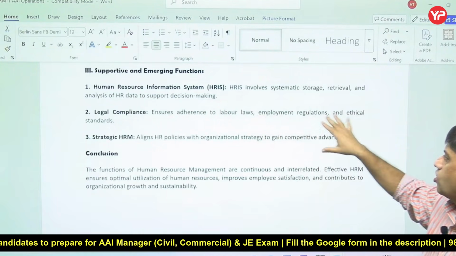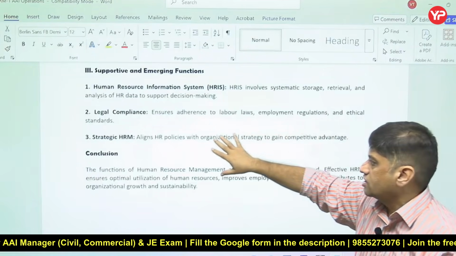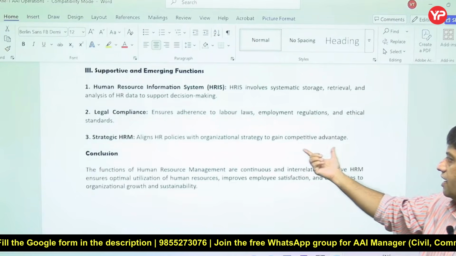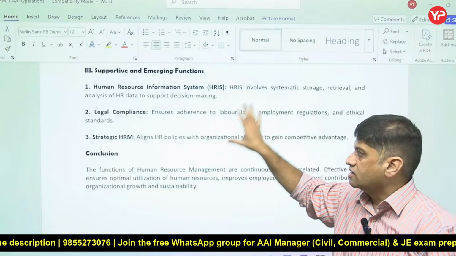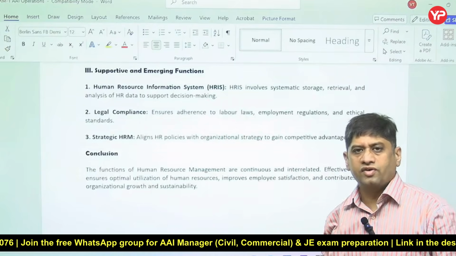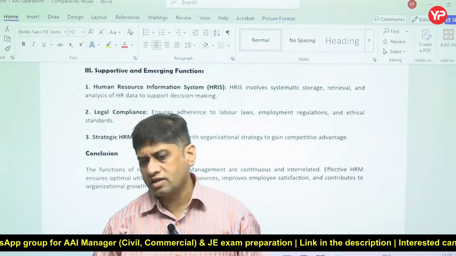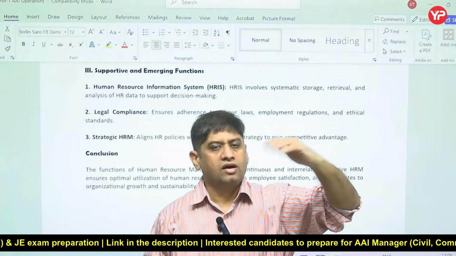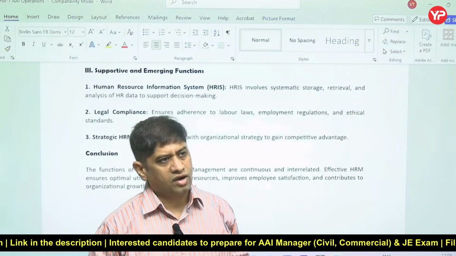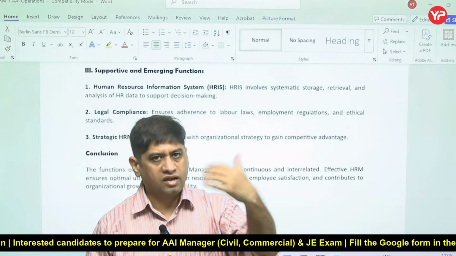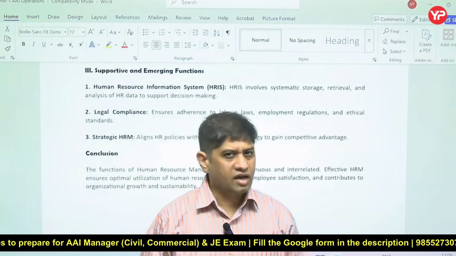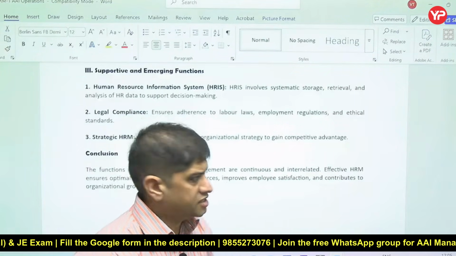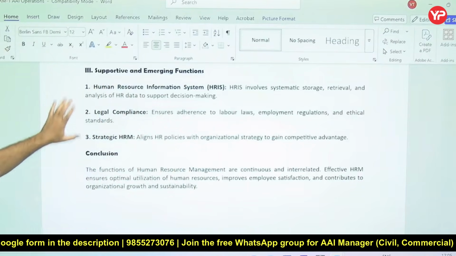Legal compliances: labor laws, employment regulations, ethical standards. Strategic human resource management aligns human resource policies with organizational strategies and makes policies for the organization. This is the third, the ancillary or auxiliary function of human resource management. So if somebody asks you what the HRM functions are, there are three broad categories. One is managerial function, where you plan, organize, coordinate, everything. Second comes operations: hire, retain, recruit, train, everything. And third is strategic planning. Okay, let's think of something which is not a routine HR activity. This is the supportive or emerging functions.